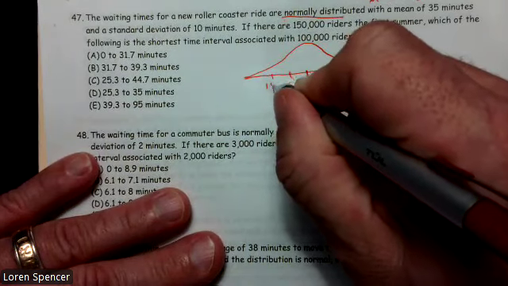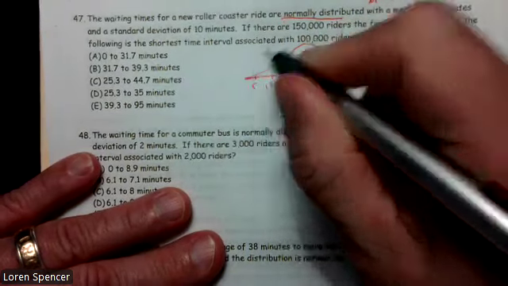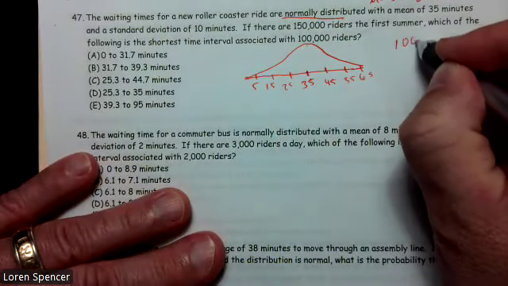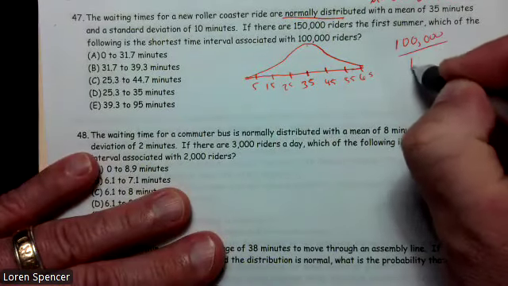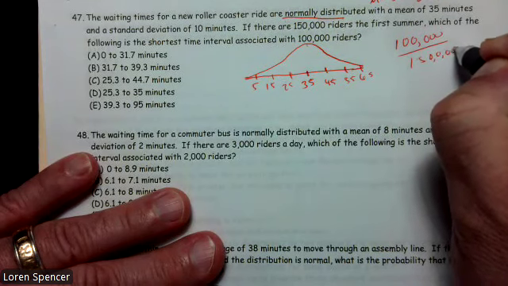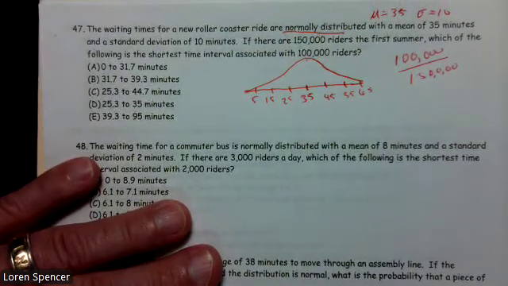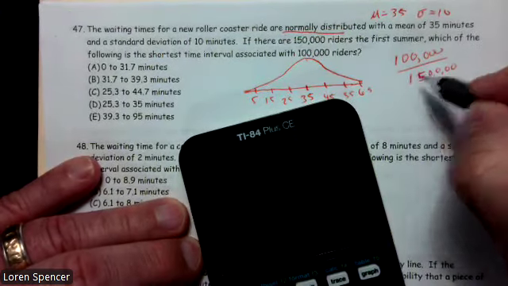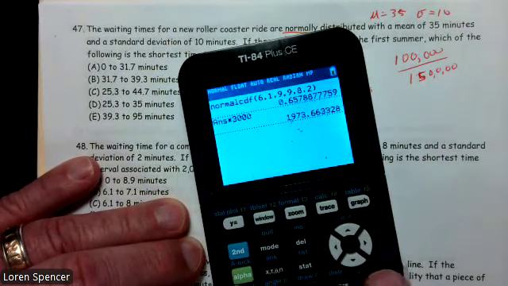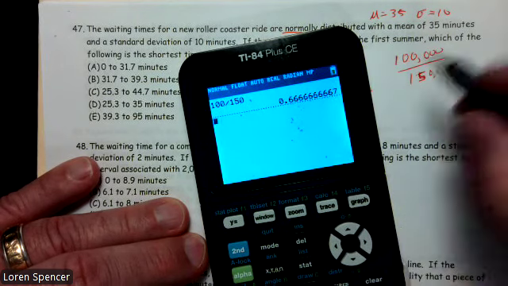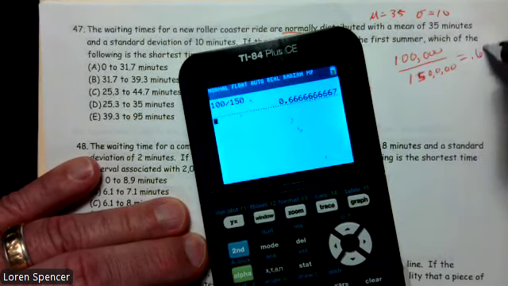25, 15, and 5. We have 100,000 out of 150. So 100. Let's take the calculator and we'll divide that out. Oops, too many commas. And when we do that, we're going to get about 2/3. 100 divided by 150, and we get about 2/3, or 0.666.